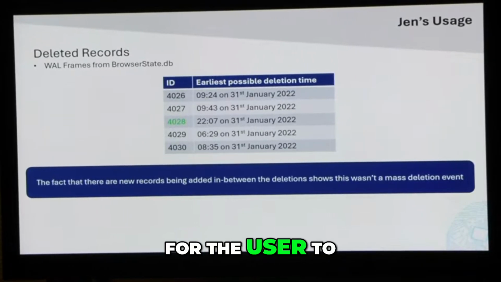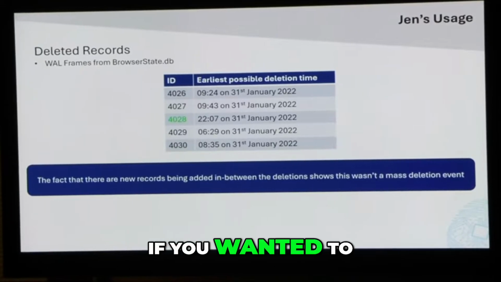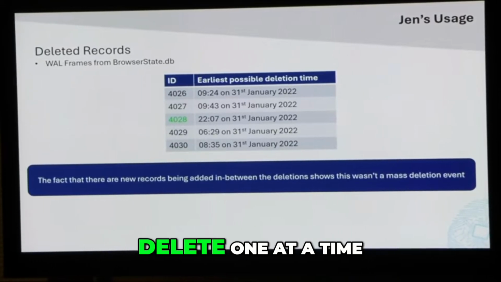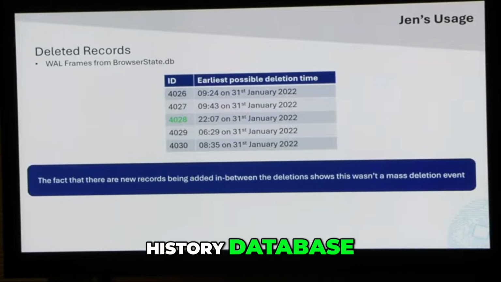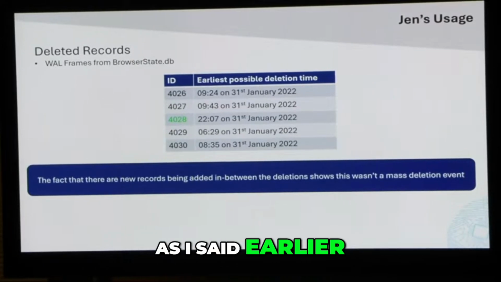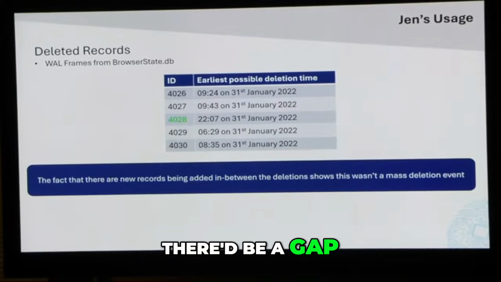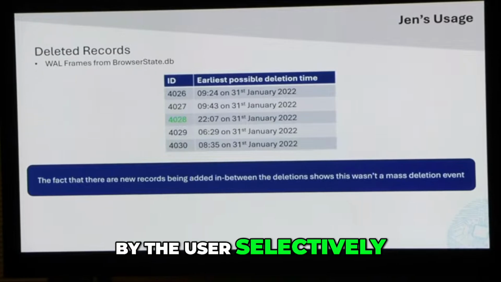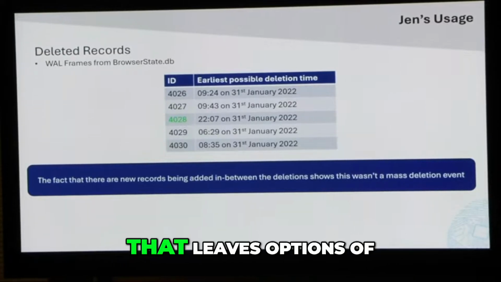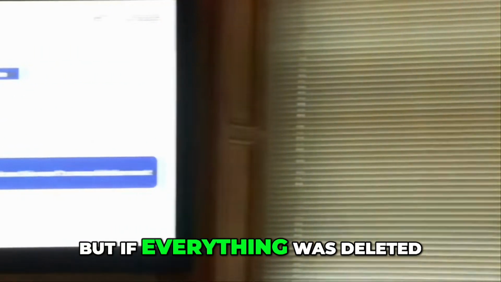For the user to cause these to be deleted, if you wanted to do it selectively and delete one at a time, the record has to be available in the history database. As I said earlier, it wasn't ever in the history database because there'd be a gap. So this record could not have been deleted by the user selectively. That leaves options of deleting everything from the history, but if everything was deleted, we would have none of this information, and we do.